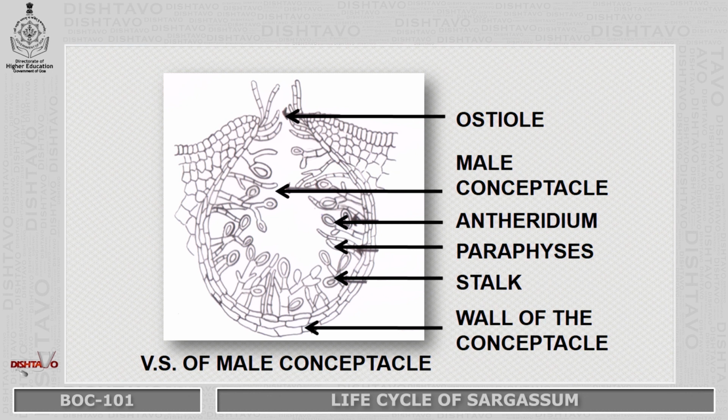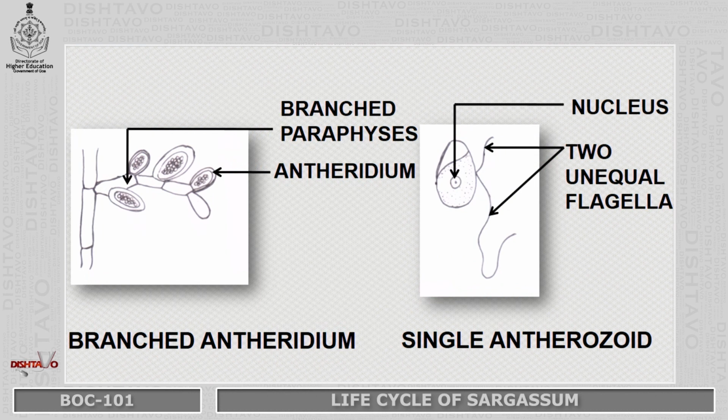The vertical section of the male conceptacle is a flask-shaped structure, and it opens to the exterior by means of an ostiole. It is lined by wall layers which are compactly arranged, and these wall layers are rich in chromatophores. On the inner lining of the wall, you will have branched hair-like sterile structures called paraphysis. Intermingled with that, we will have the antheridium, which are also branched, but they are fertile, and they are the ones which give rise to the male sex organs, which is the anthrozoid.